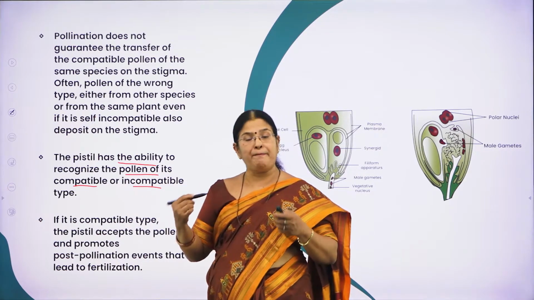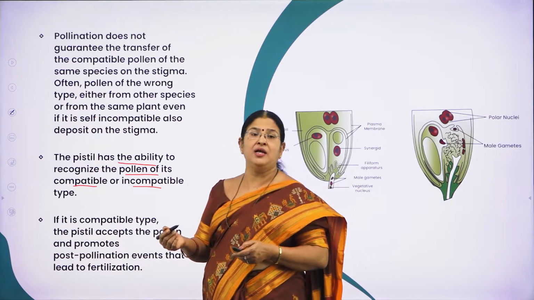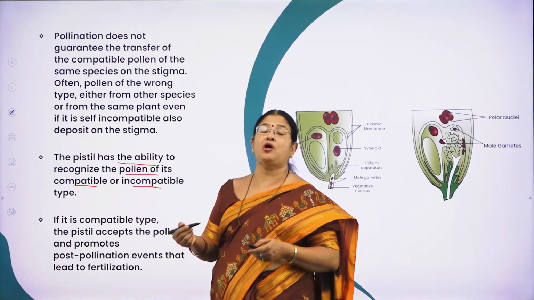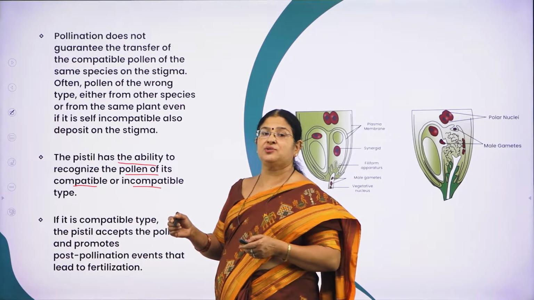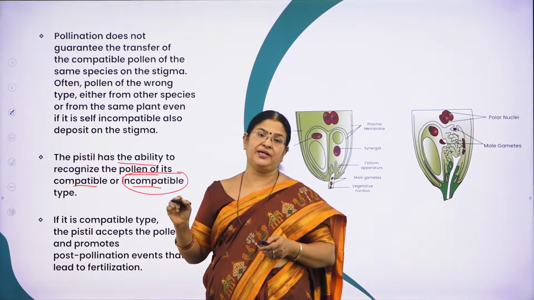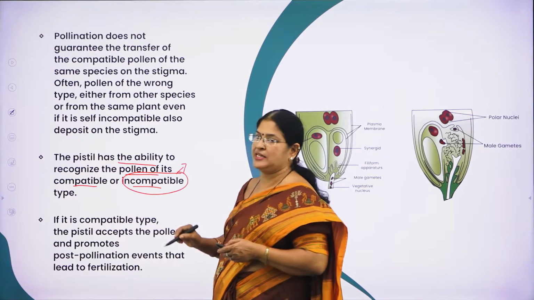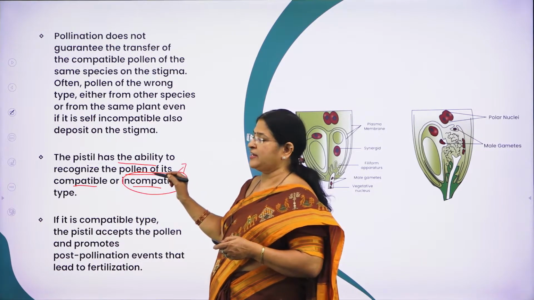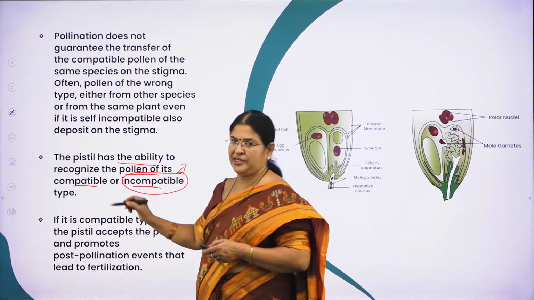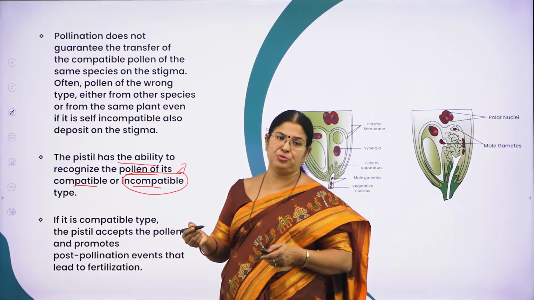Whether it is compatible, only then will it allow the pollen grains to germinate. If it is incompatible, it will not allow the pollen grain to germinate. What is the indication that the pollen grain is incompatible? It will not allow the pollen grain to germinate to form a pollen tube. If it recognizes it as a compatible pollen grain, only then will it allow the pollen grain to form a pollen tube carrying the two male gametes.